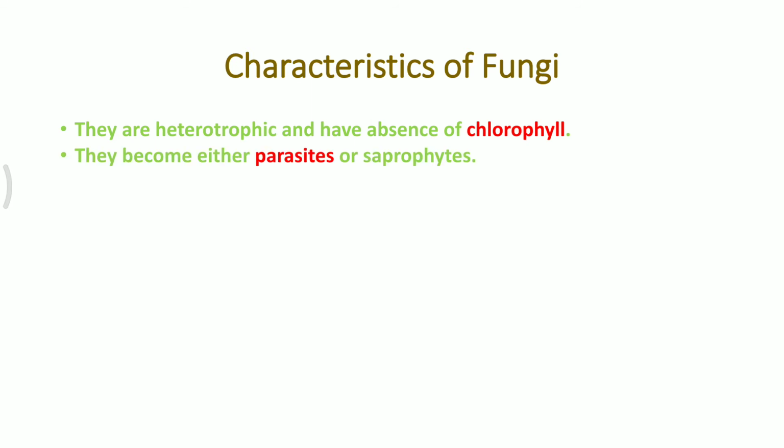If we see the general characteristics of the fungi, the first thing is that they do not have chlorophyll and they are heterotrophic. It means they are either parasitic or saprophytic. Parasitic means they are drawing the nutrition from some other host cell and harming the host cell, whereas when we say that they are saprophytic, it means they are drawing the nutrition from dead and decaying plants and animals.